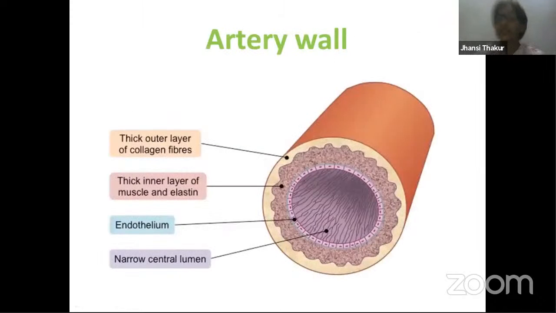Next, dense irregular connective tissue is also found in the wall of the arteries. You have already studied this in the epithelial tissue. You remember this? This is the lumen, the space where the blood flows. And then you remember this circle, the first one, squamous epithelial tissue, endothelium. Then the wall of the artery is made up of three layers. This is the middle layer, which is the muscular layer. Smooth muscles are found here. It is not under your control. And this thick outside region is collagen fibers. So this is dense irregular connective tissue, which is present outside.